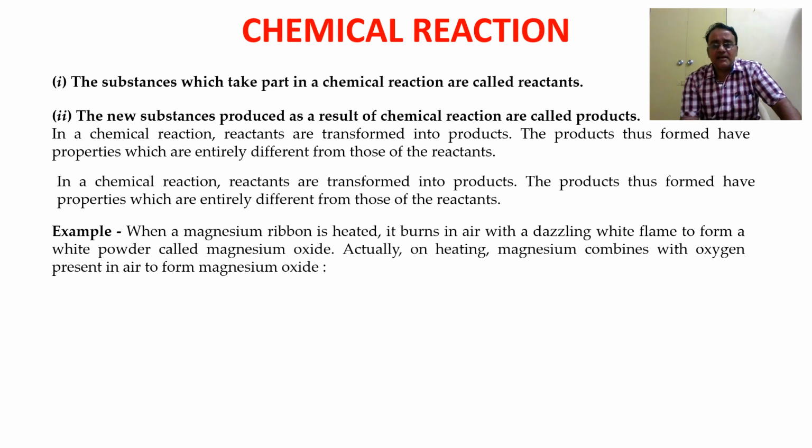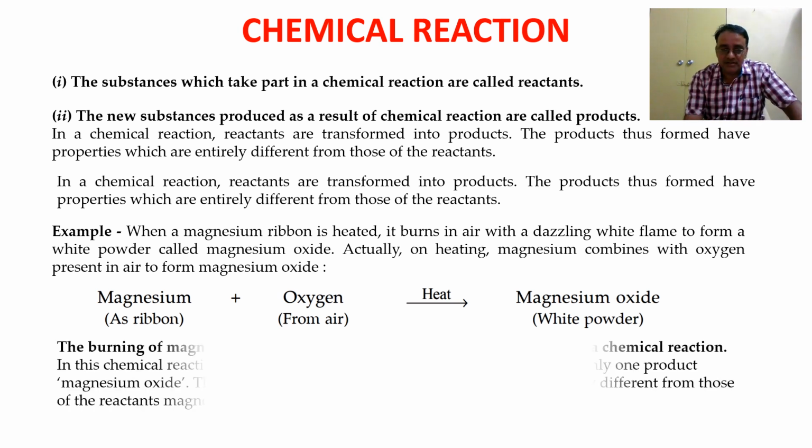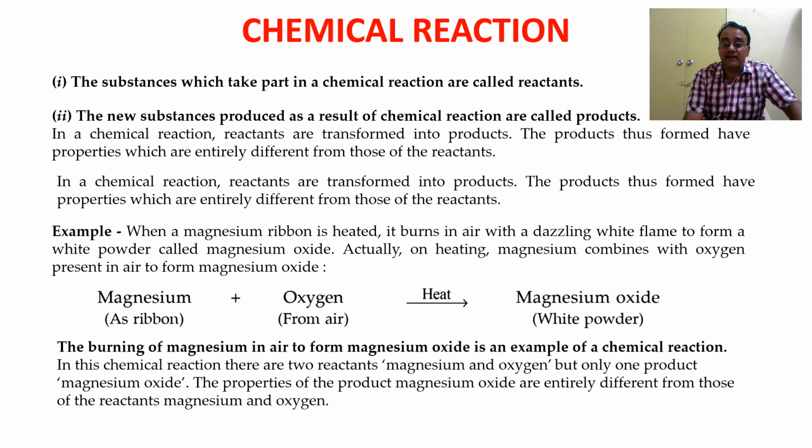Now take an example. When a magnesium ribbon is heated, it burns in air with a dazzling white flame to form a white powder called magnesium oxide. Actually, on heating, magnesium combines with oxygen present in the air to form magnesium oxide. Let us see the reaction in the form of a word equation: magnesium combines with oxygen, when heated in the presence of air, to produce a white powder, magnesium oxide. The burning of magnesium in air to form magnesium oxide is an example of a chemical reaction.